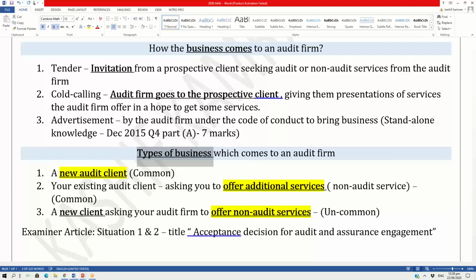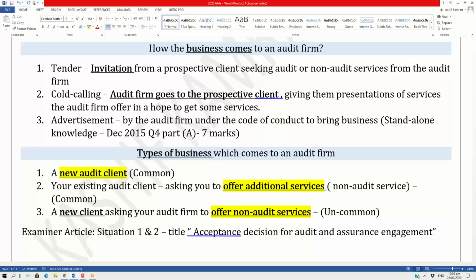So your examiner expects that you are very good on situations 1 and 2 because the examiner has written an article that is very, very important. Obviously, at a later stage, I will be recommending you to read this article. Now, the last thing for the session today, in terms of practice management, is knowing the types of business which come to an audit firm.